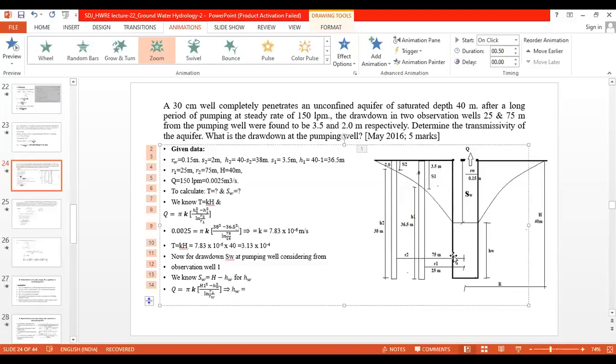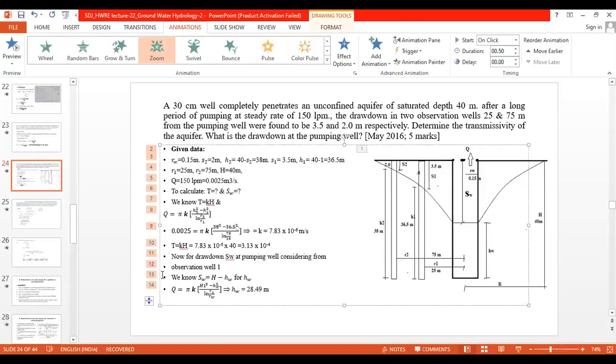Okay, so we'll take the help of the reference, that is well number 1. That is with respect to well number 1, we are going to calculate the magnitude of HW, isn't it? So just putting the values over here, we will get the magnitude for HW as 28.49 meters. Just check the answers.